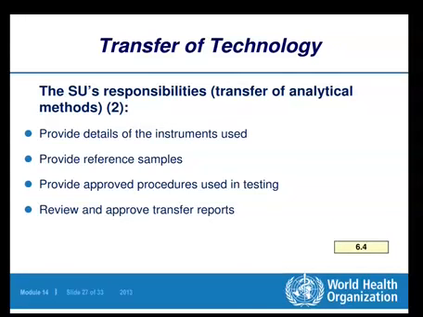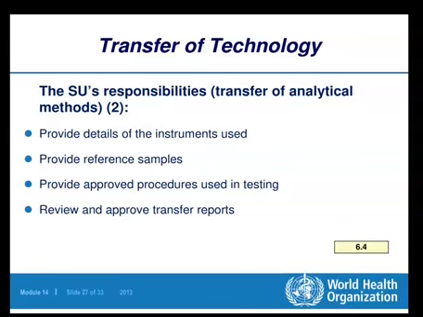So the operating procedures of the method must be there in order to get the actual results of that analytical method. Then review and approve transfer reports.